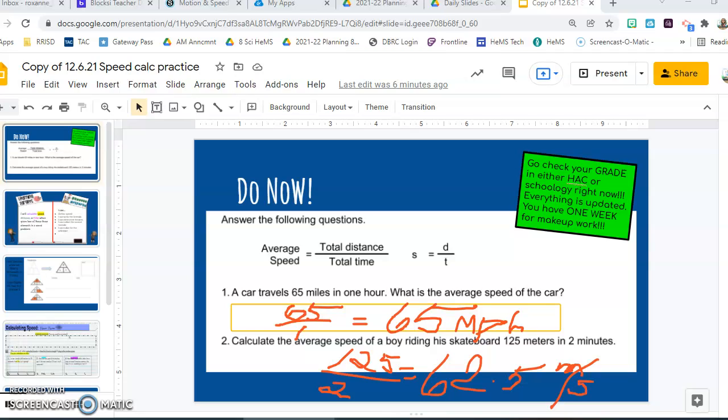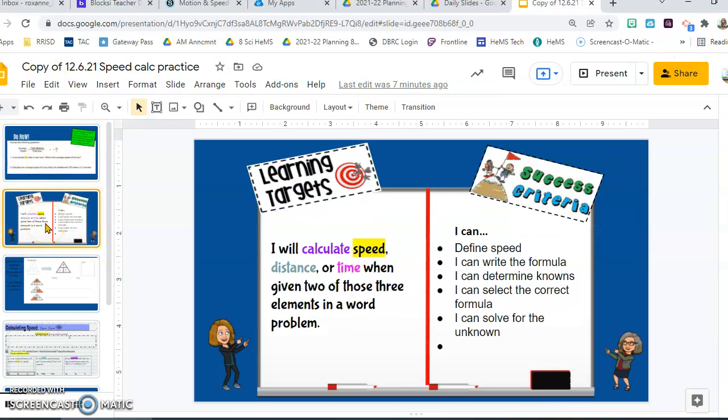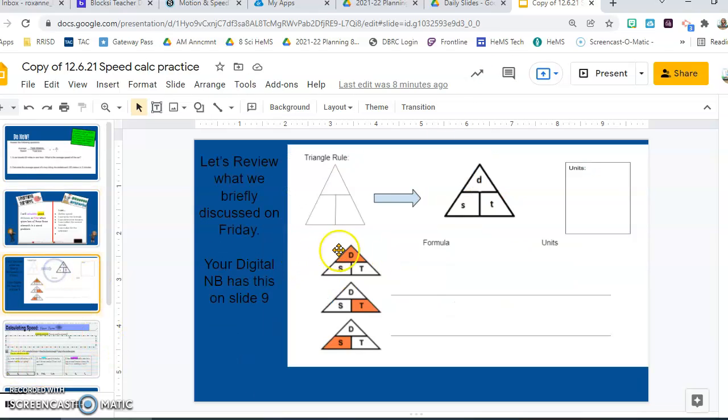All right. We're going to take a look at the next slide, which is our targets and our success criteria. I will calculate speed, distance, or time when given two of these three elements in a word problem. I can define speed, miles per hour, meters per second. I can write the formula, speed equals distance divided by time. I can determine what I know. Well, if I'm given those two things, I can do that. I can use the correct formula, and I can solve for that unknown. We're good there.